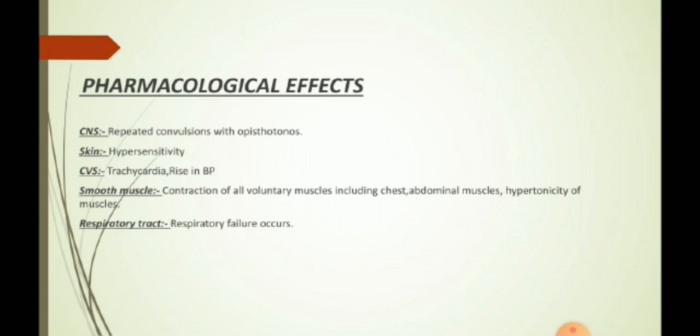Moving on to the pharmacological effects on the central nervous system: repeated convulsions with opisthotonos. It means abnormal posturing caused by strong muscle spasm. In skin, hypersensitivity occurs. In the cardiovascular system, tachycardia and rise in BP occur. On smooth muscle, contraction of all voluntary muscles including chest and abdominal muscles, and hypertonicity of muscles. On the respiratory tract, respiratory failure occurs.